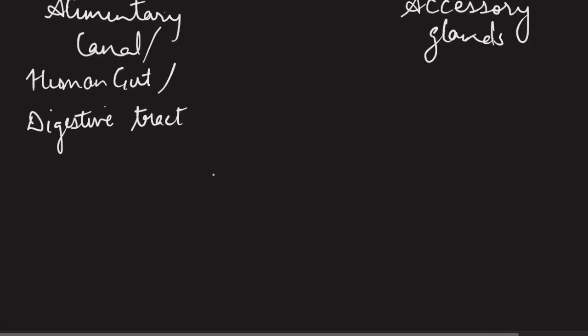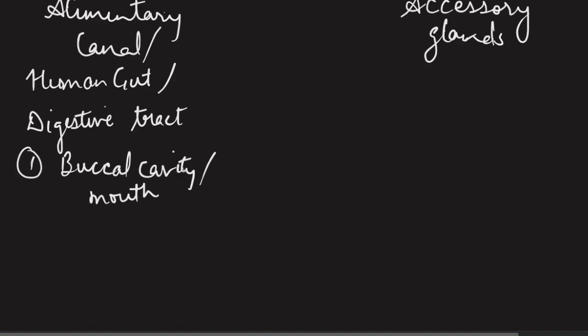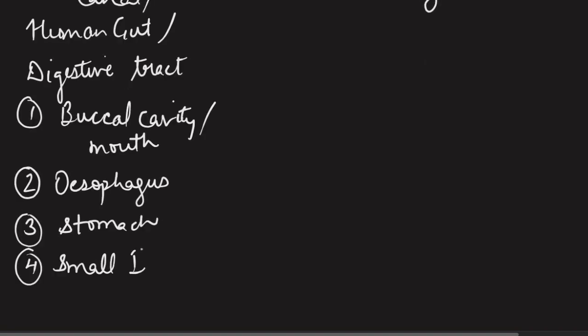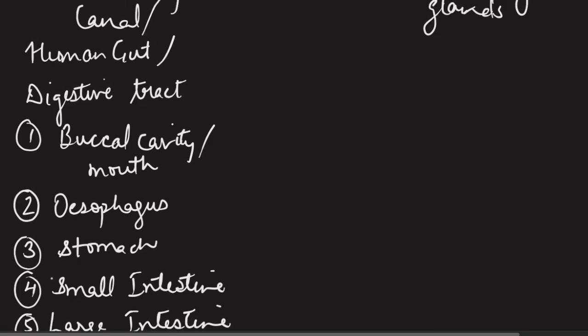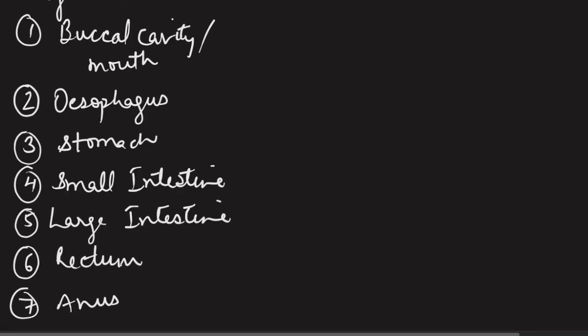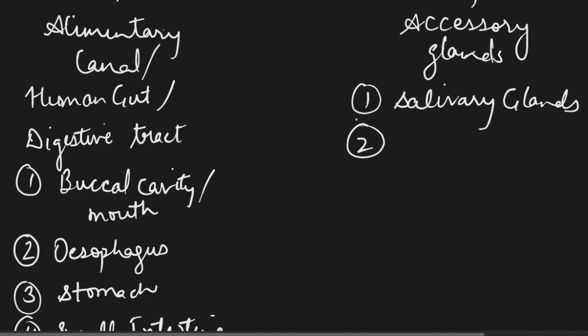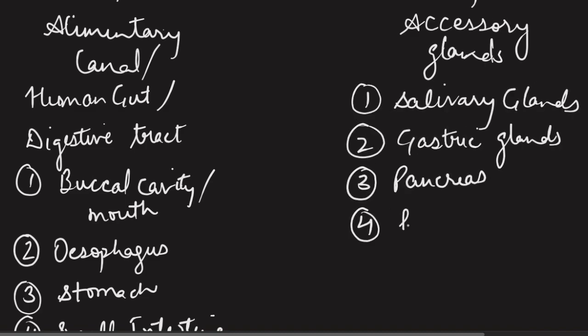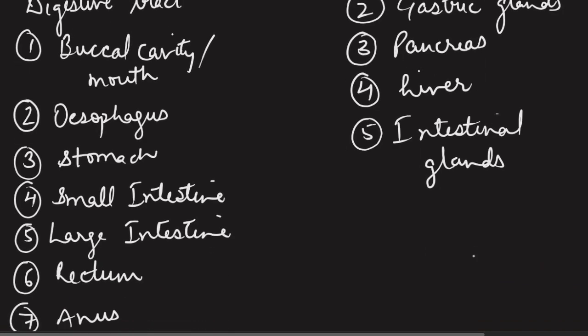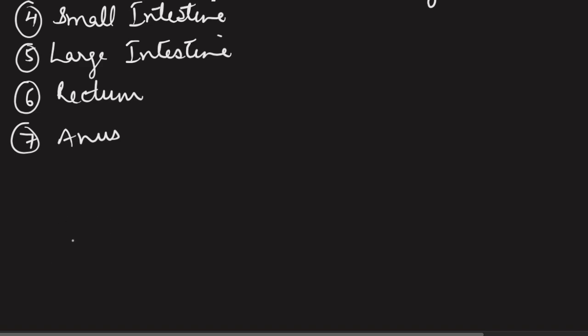I would first of all write about the sequence of organs. The diagram we will draw later, but first let's write the sequence of organs in the alimentary canal. The sequence starts with, first, buccal cavity, also known as mouth, second esophagus, third stomach, fourth small intestine, fifth large intestine, sixth rectum and seventh anus. All these organs are in the sequence in which the food will be passing through them. And if we talk about the accessory glands, then first are salivary glands, then the gastric glands, pancreas, liver, intestinal glands.